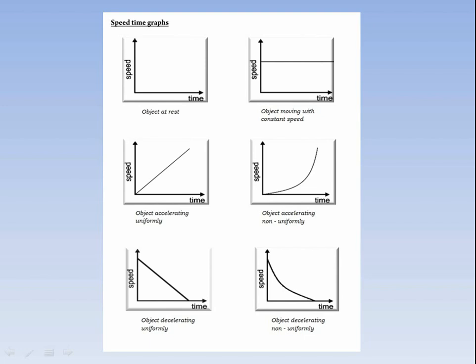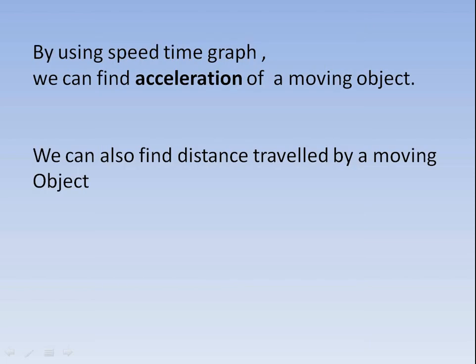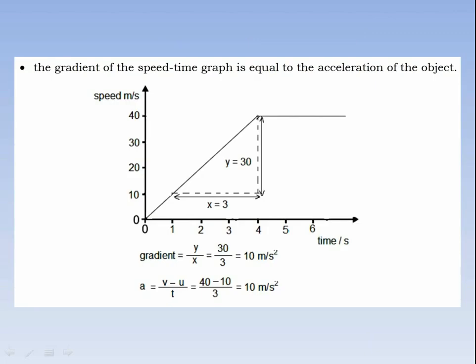What is the advantage of using a speed time graph? By using a speed time graph we can find out the acceleration of a moving object. We can also find the distance traveled by the moving object. So in a speed time graph we can find out two things: acceleration and distance traveled. In a distance time graph we can find the speed of a moving object, but in a speed time graph we can find acceleration as well as distance traveled.